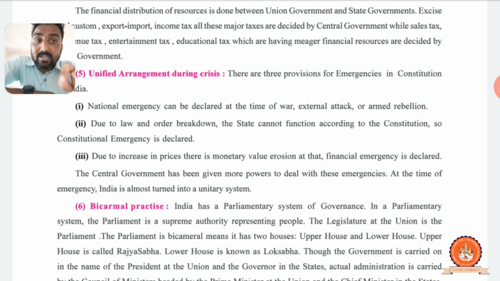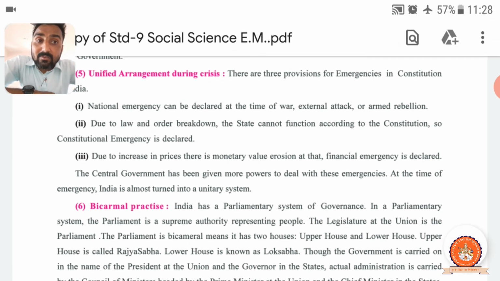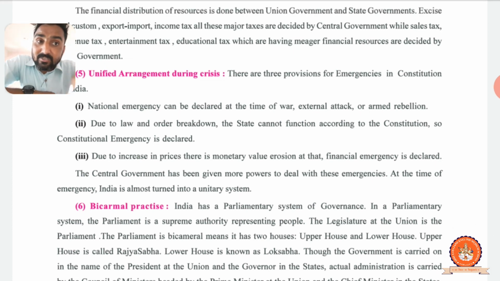National emergency can be declared when war happens, external attack, and armed rebellion. War means we fight a war with another country. External attack means some country or terrorists attack our country. Armed rebellion means people of India take up arms and rebel against the current government. When these things happen, national emergency is declared.